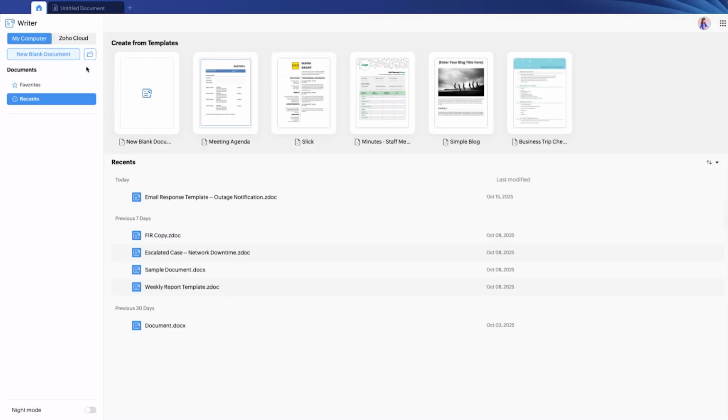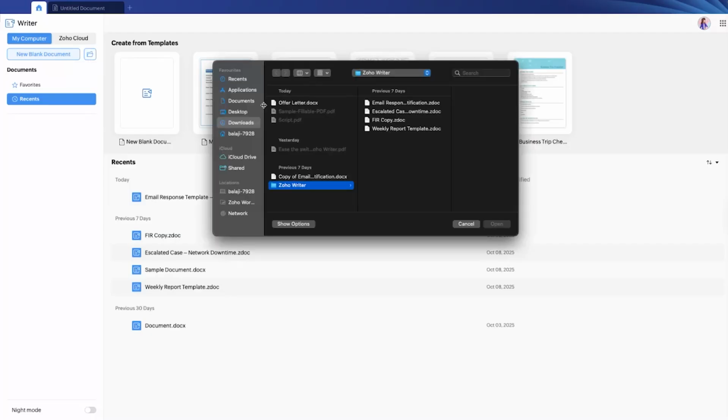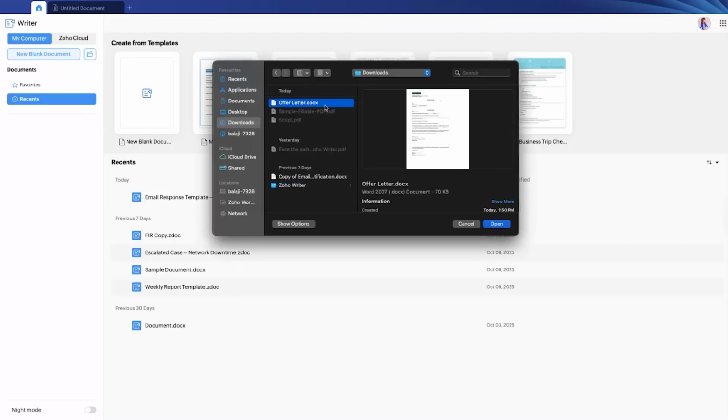If you're looking to open a document directly from here, you click on open a file. Same process, you choose the docx file, and if I click on open, it opens up the document in a new window, and you can continue with the editing here.